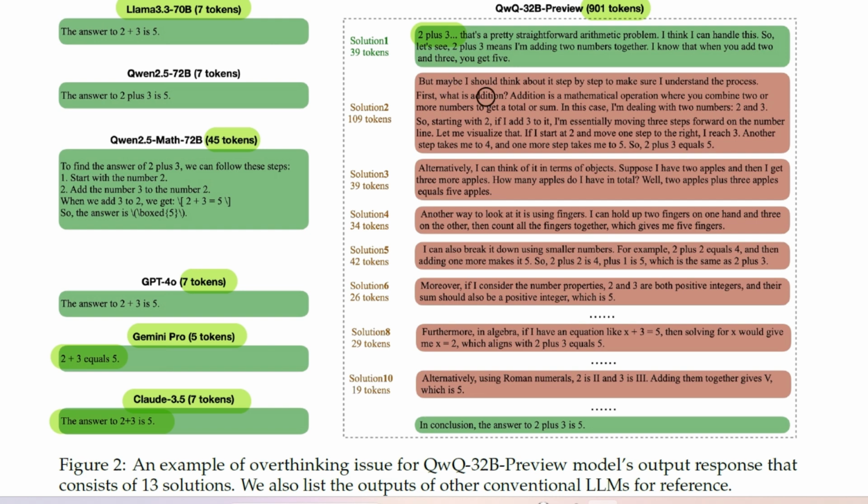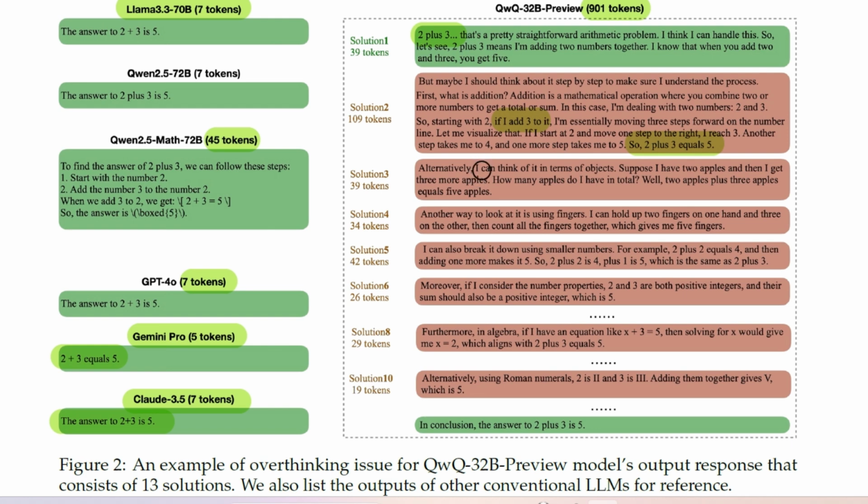But maybe I should think about it step by step and make sure to understand the process. First, what is addition? Addition is a mathematical operation when you combine 2 or more numbers to get a total or sum. In this case, I'm dealing with 2 numbers, 2 and 3. So starting with 2, if I add 3 to it, I'm essentially moving 3 steps forward on the number line. Let me visualize. If I start at 2 and move 1 step to the right, I reach 3. Another step takes me to 4, and one more step takes me to 5. So 2 plus 3 equals 5. Cool. The second time you're getting the answer.